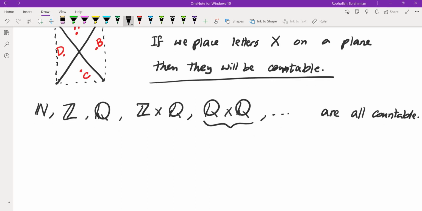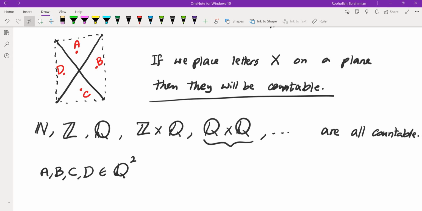In these four regions, we're going to choose four different points, A, B, C, D, but we're going to choose them from a countable set. So we're going to choose four different rational points in these triangles. Because rational points on the plane are dense, we can find points that are rational inside every triangle.